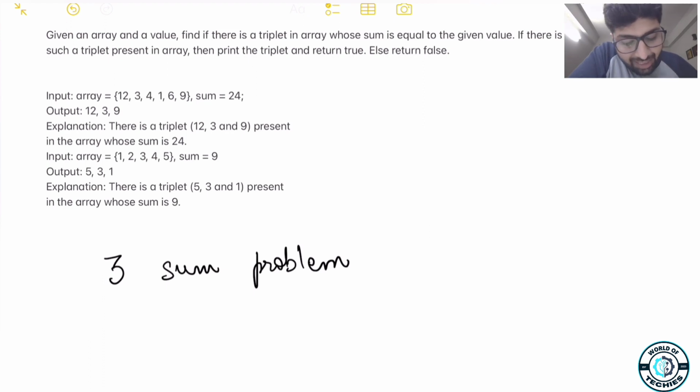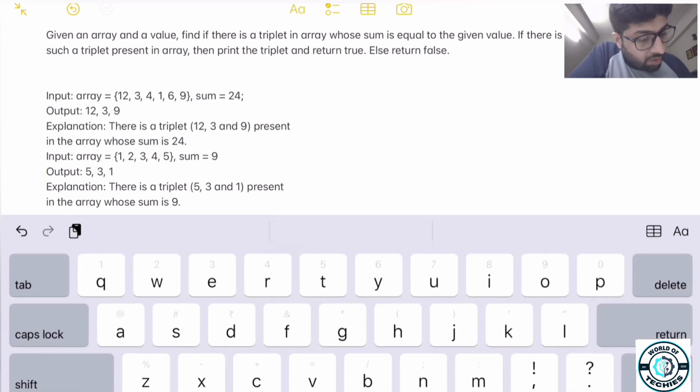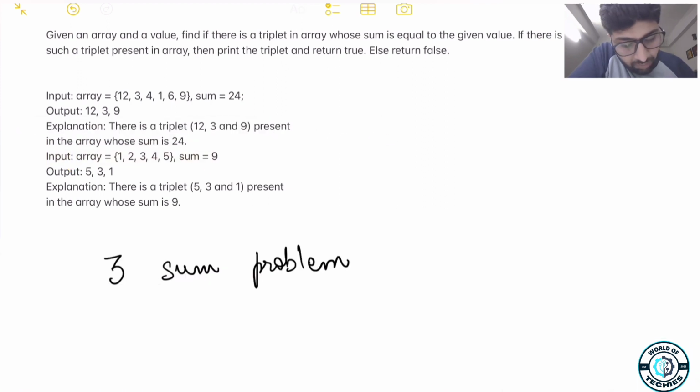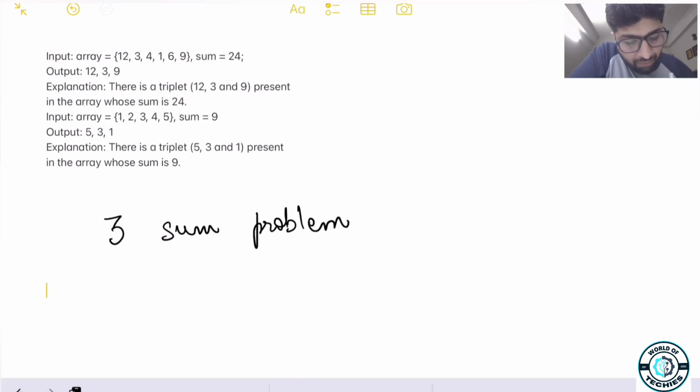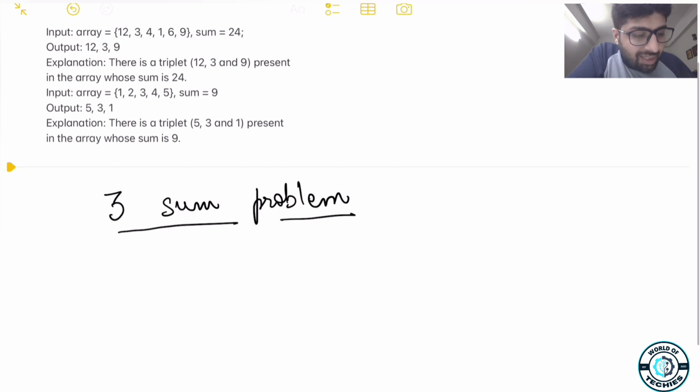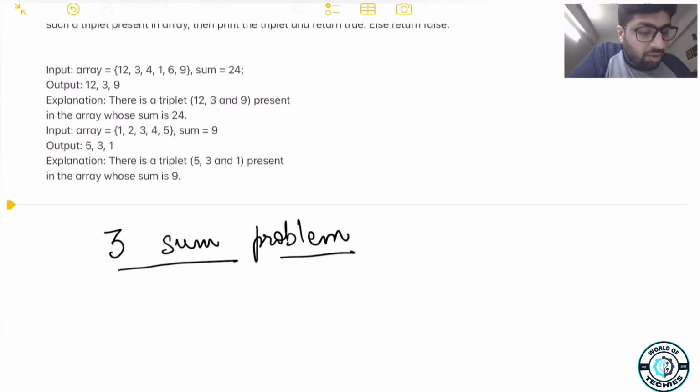Let's take a look at the second example, wherein the input array is 1 2 3 4 5 and the output is 5 3 and 1. So this is the basic problem that we have. Now let's see how we can solve this problem, right? This is basically very widely known as the threesome problem.